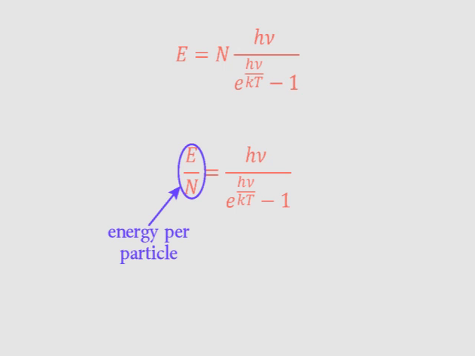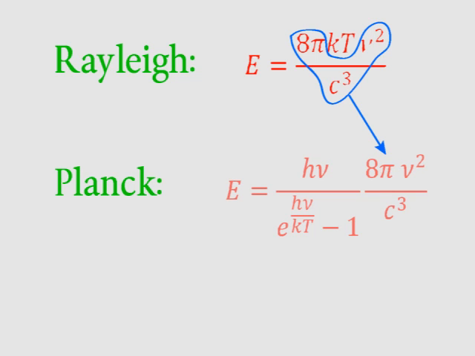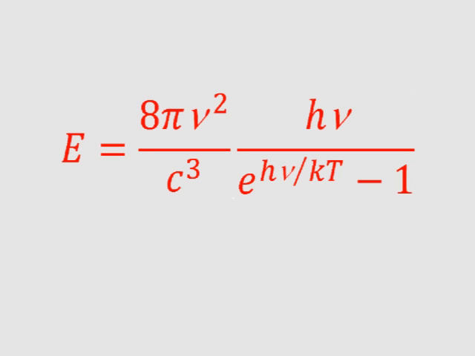Now, in an earlier video, I talked about the equation they got for blackbody radiation using the physics they knew about before Planck. That was called the Rayleigh equation, and it looked like this. In this equation, what you have is the average energy per particle, which they said was k times T. The rest of the equation, this number, takes you from the average energy per particle to the overall energy. When Planck multiplied his average energy per particle by that factor, he got this equation for the overall energy. And that's our result. That's now known as the Planck equation.